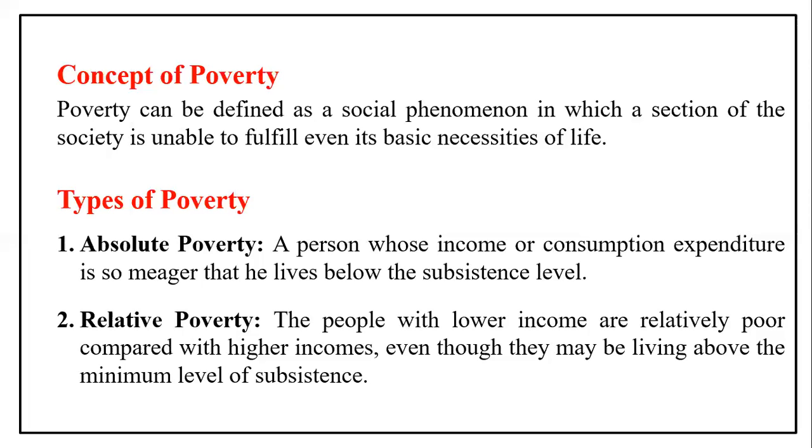The income levels are not equal, so there is relative poverty. So try to remember: absolute poverty is when a person's income or consumption level is so low that he lives below the subsistence level. Relative poverty is when people with lower income are relatively poor compared with higher income, even though they may be living above the minimum level of subsistence.